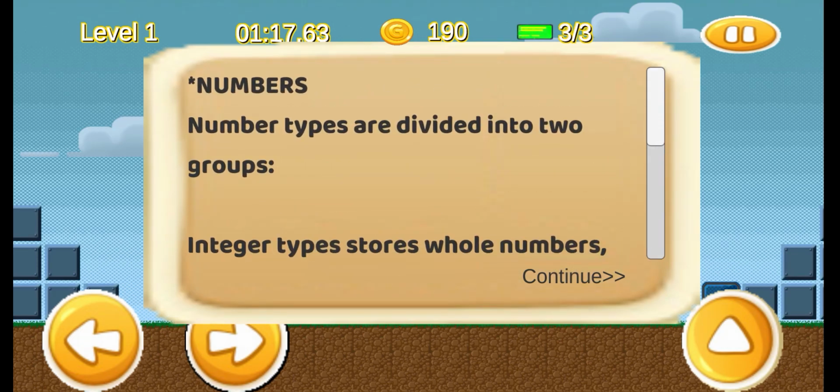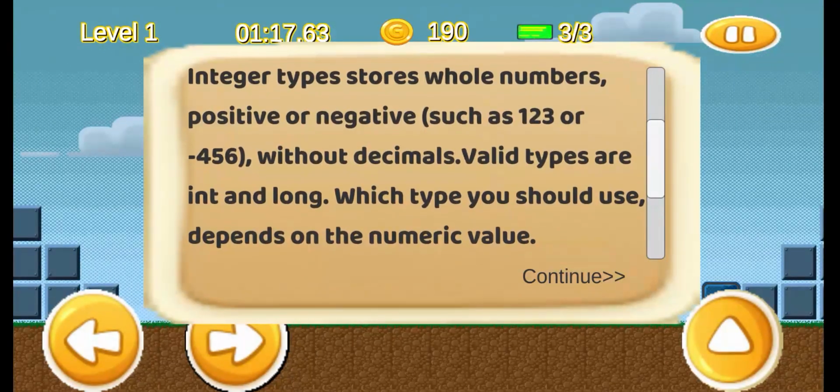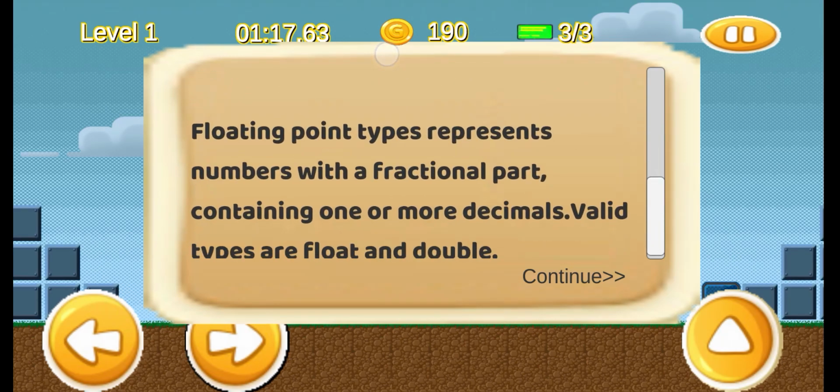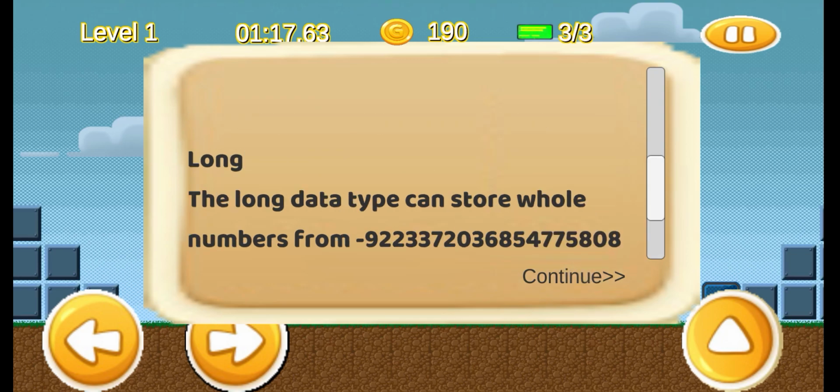So, numbers. Number types are divided into two groups. Integer types store whole numbers, positive or negative, such as 1, 2, 3 or -4, -5, -6, without decimals. Valid types are int and long. Which type you should use depends on the numeric value. Floating point types represent numbers with a fractional part, containing one or more decimals. Valid types are float and double.